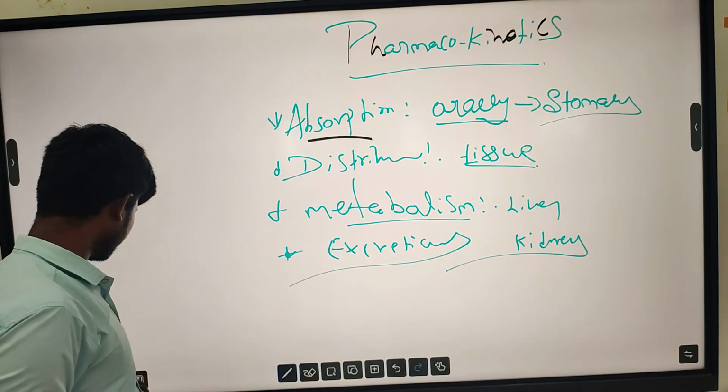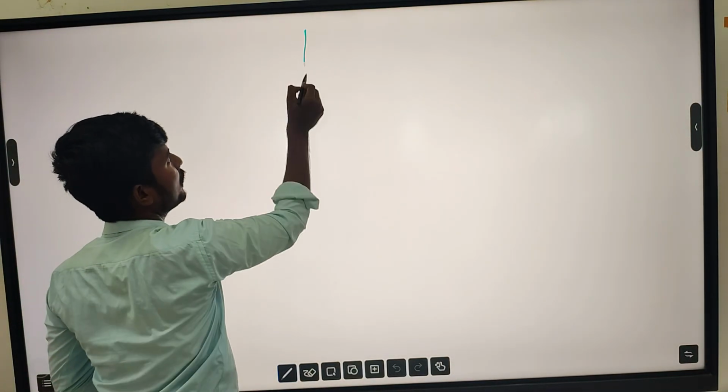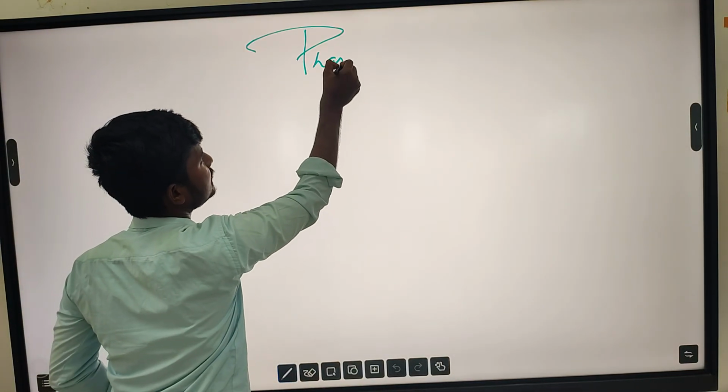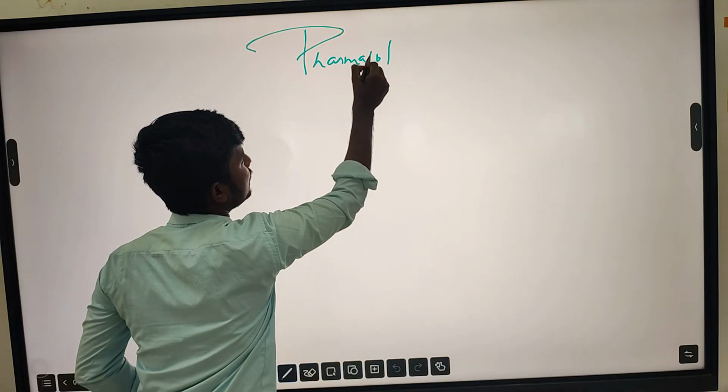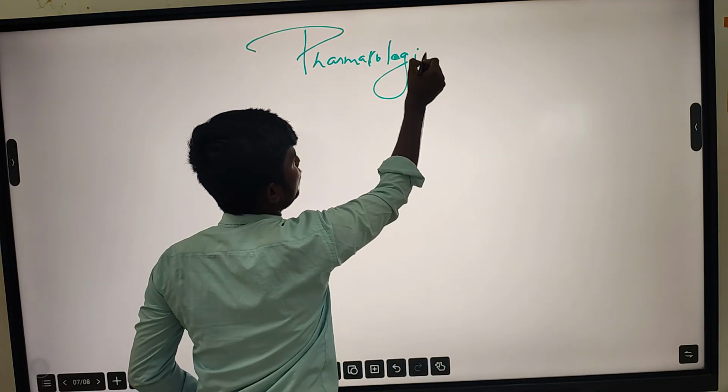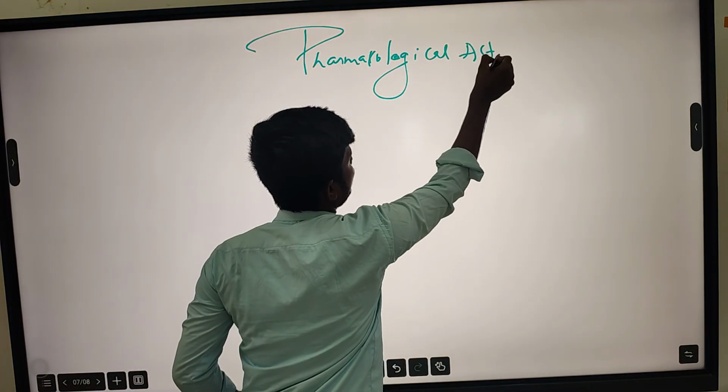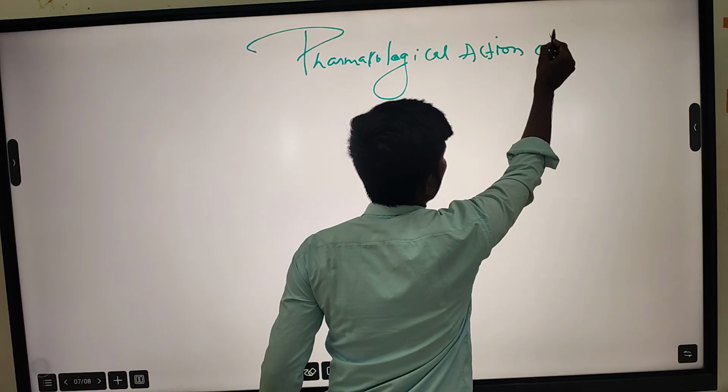Next, very important, is the pharmacological action of morphine.